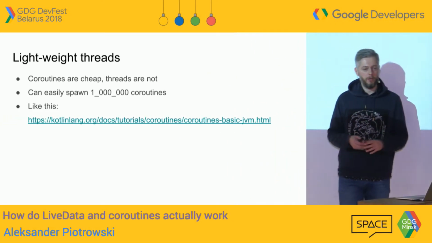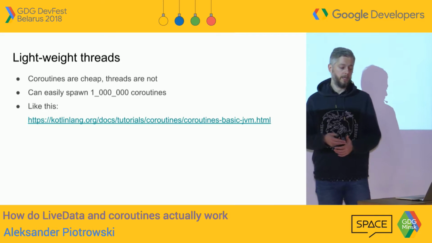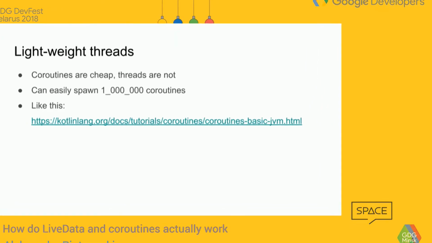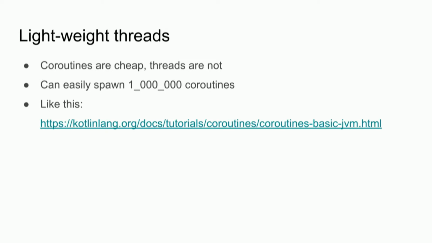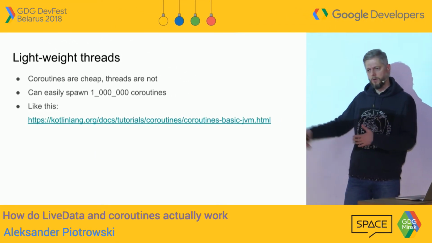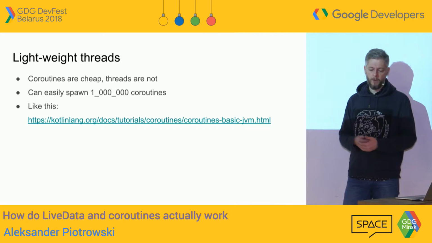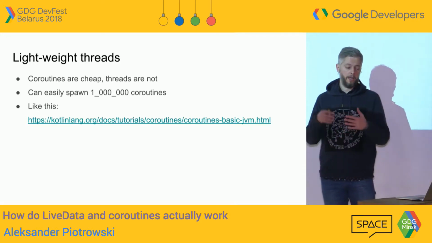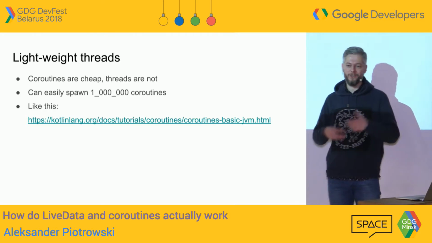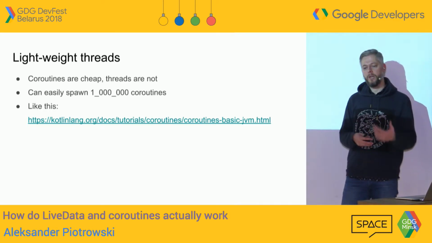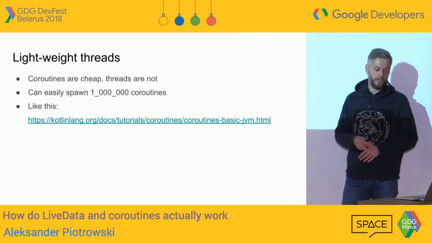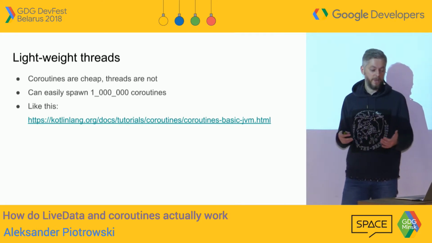A typical example that you can hear in a presentation, and it's even in the documentation, is that coroutines are cheap. You can easily create 1 million coroutines, and there is no way to create 1 million threads, right? This is kind of obvious, and I cannot imagine anyone trying to do that. Even Java by default uses up to 8 threads, or it depends on how many cores you have, in all the schedulers in schedulers.io. Anyway, everyone is creating a pool of threads and executing all the jobs on that pool, not just creating a new thread, because it doesn't make sense.